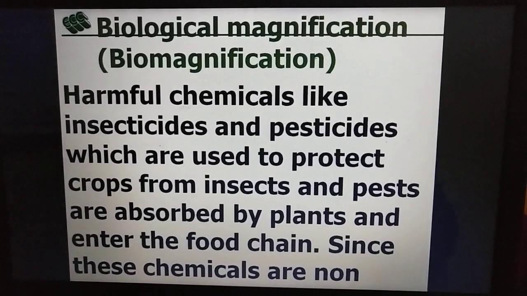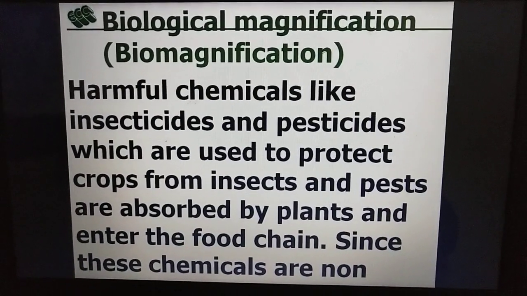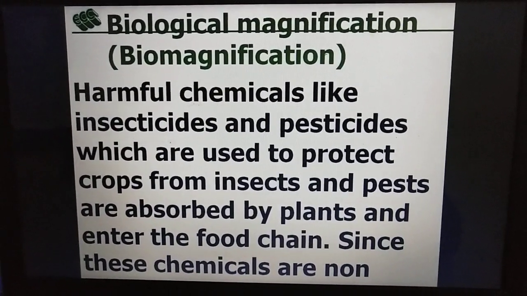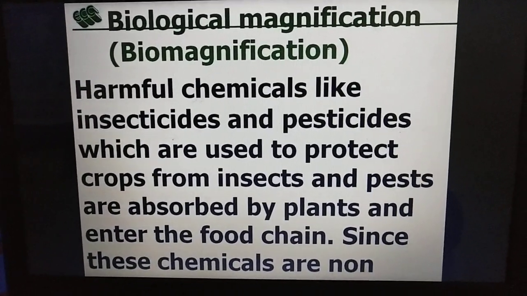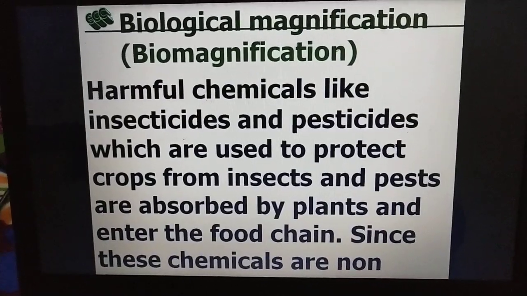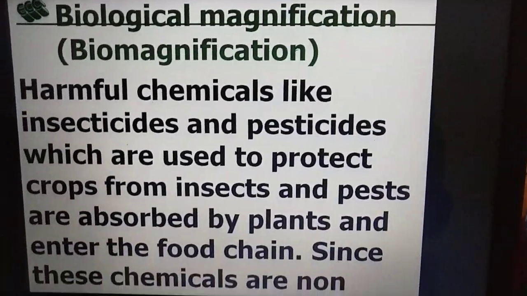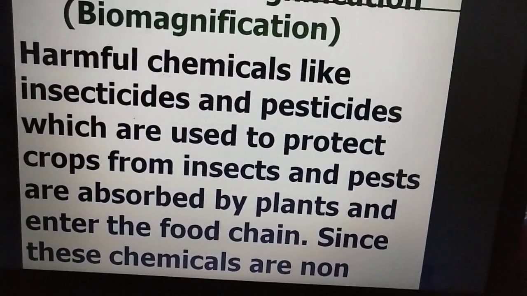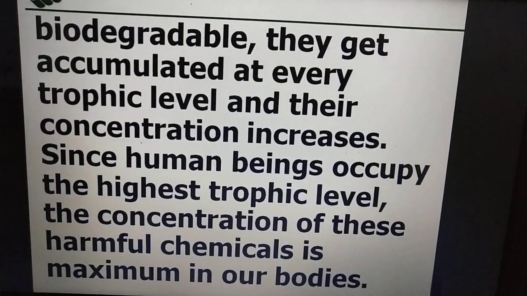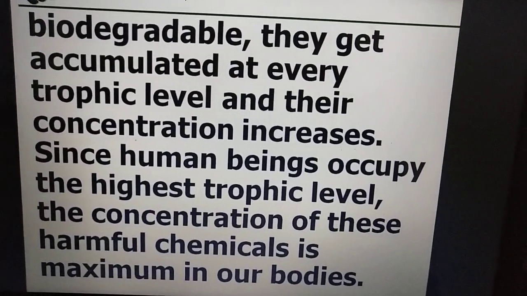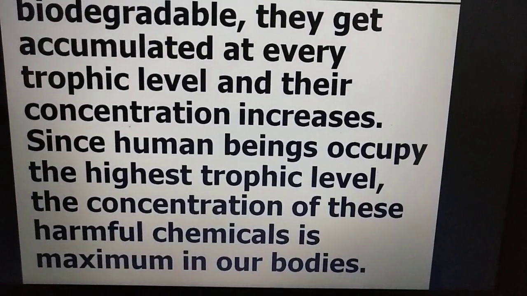When they enter the food chain, their concentration increases. In producers, it will be less. Then primary consumers will have more. Again secondary consumers will have more. Again the next consumer will have more. So there is accumulation of these chemicals, and these are non-biodegradable. Since they are non-biodegradable, they get accumulated at every trophic level and their concentration increases.